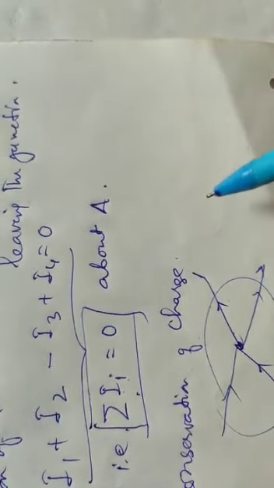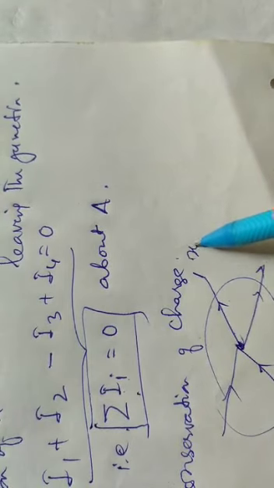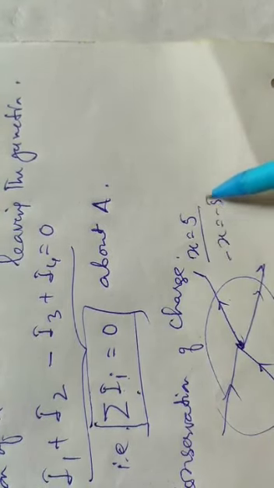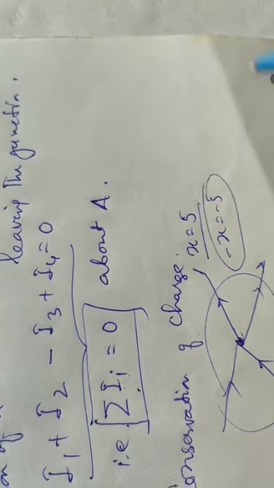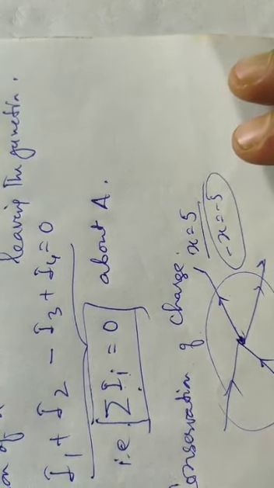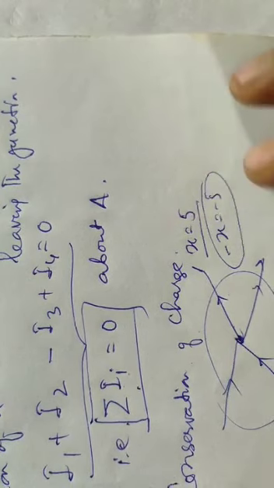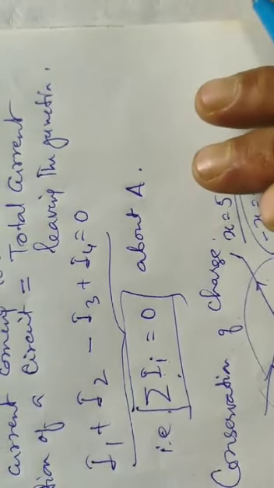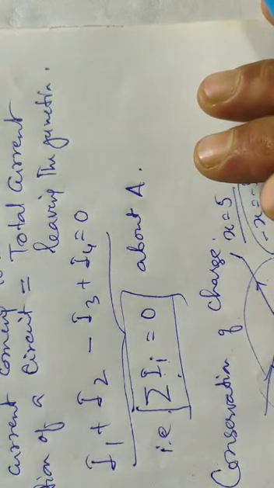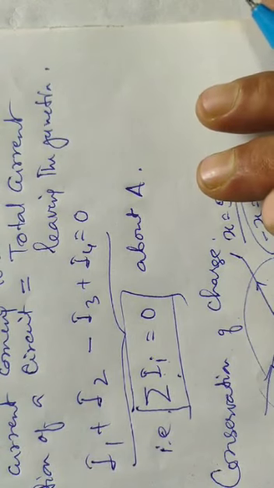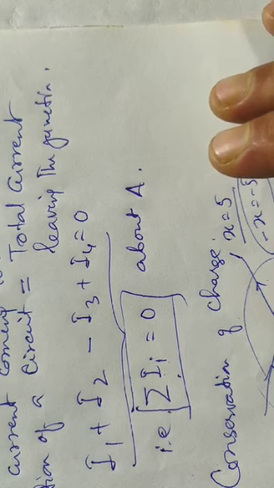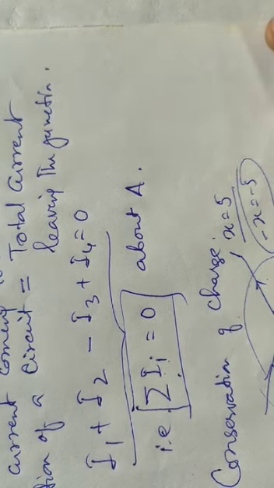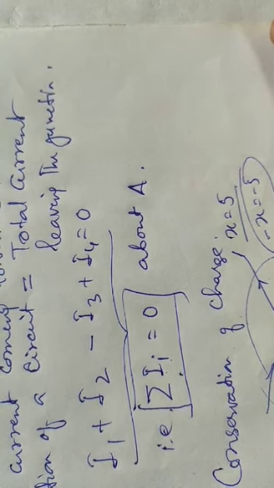It is just like a linear equation, x equal to 5 is also equal to minus x equal to minus 5. It depends on the sign convention which we follow, but finally we get the same value. So this is about Kirchhoff's first law. Now I am reminding again, Kirchhoff's first law is the law based on conservation of charge,